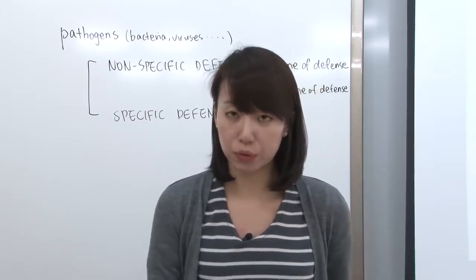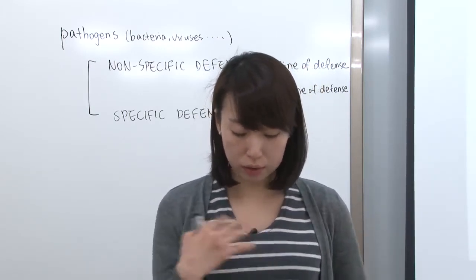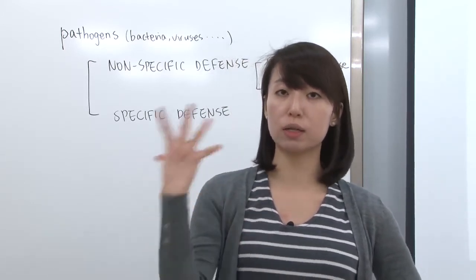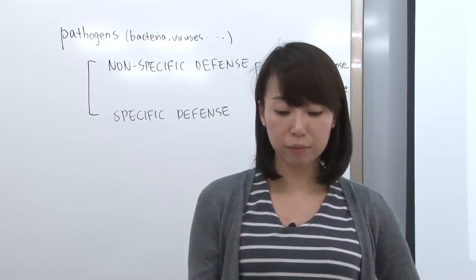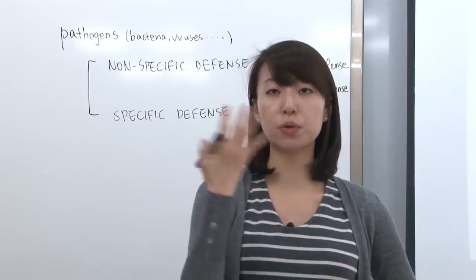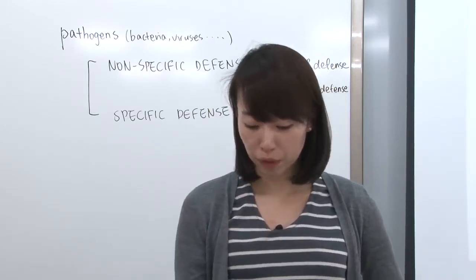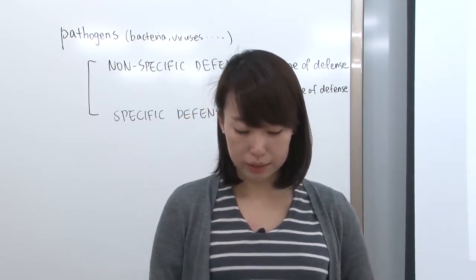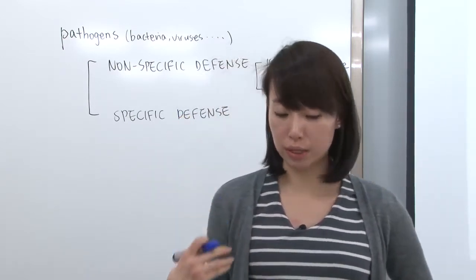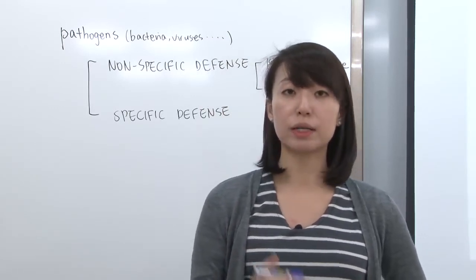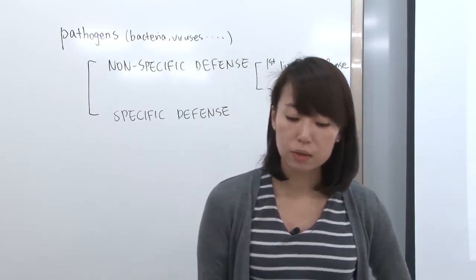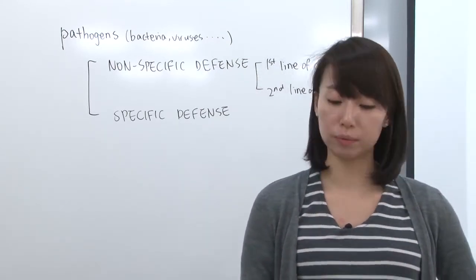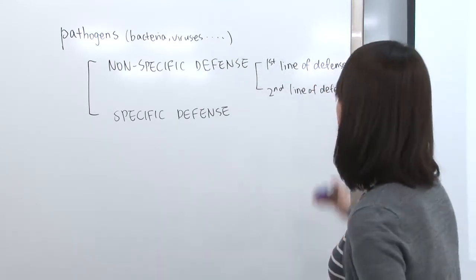Cilia, we talked about this before. On the surface of the respiratory system, we have cilia. When dust or impurities come in as you breathe in, cilia sweep that impurity out of our body through coughing or sneezing. Also stomach acid. When we take food into the digestive system, stomach acid is very acidic, pH 2 to 3, so that kills most of the germs that went into our body with the food. So that's the first line of defense.